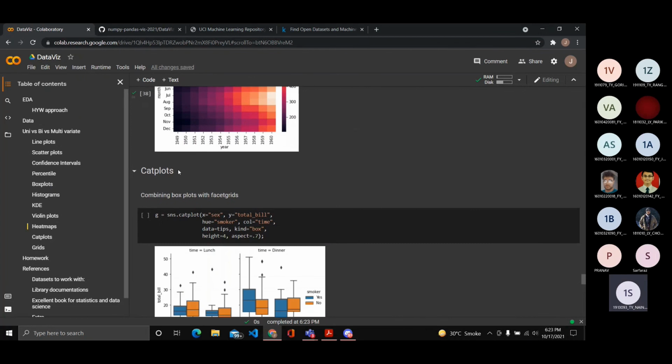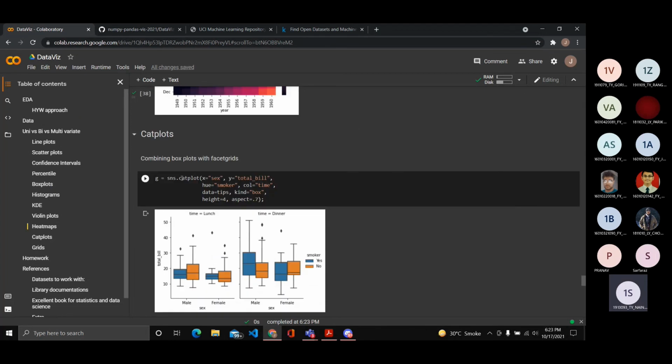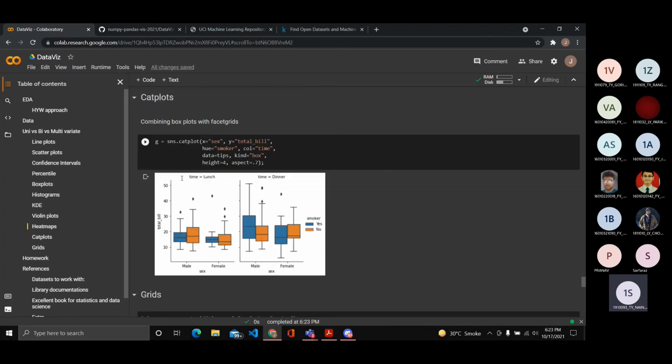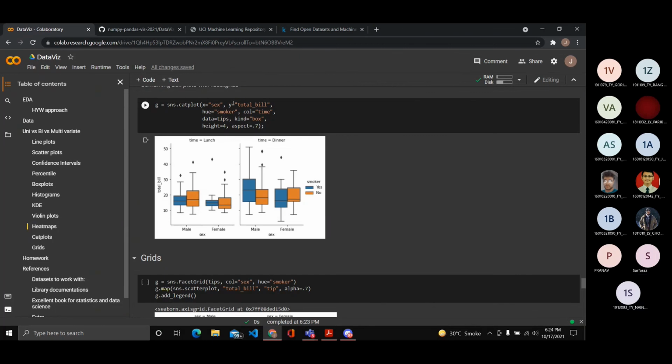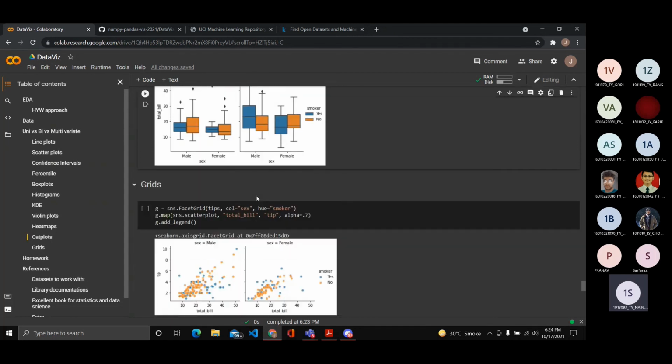Another example of plotting functions in Seaborn is catplot, which is basically a categorical plot. It basically uses everything that you have learned, all the different plots that you know, and combines them into different grids. So I'm trying to plot box plots, right? With this parameter kind, I'm plotting the box plots. And I'm saying the columns of the grid are separated with respect to time. So time is lunch and time is dinner. So based on the two categories, I'm differentiating the columns, and inside the columns, I'm differentiating with respect to smoker, whether it's a smoker or not.